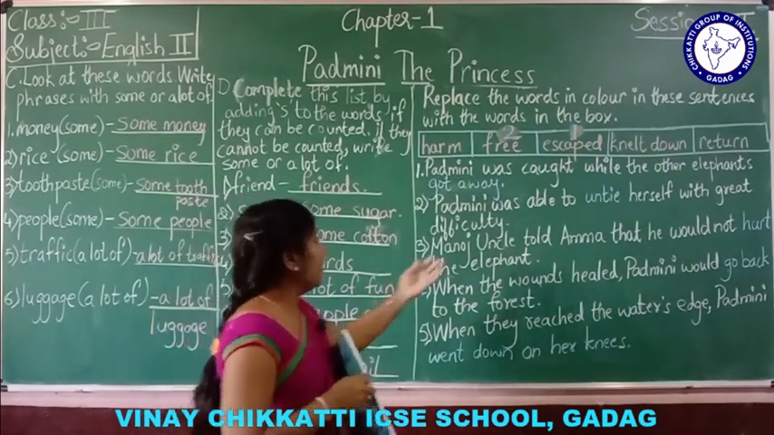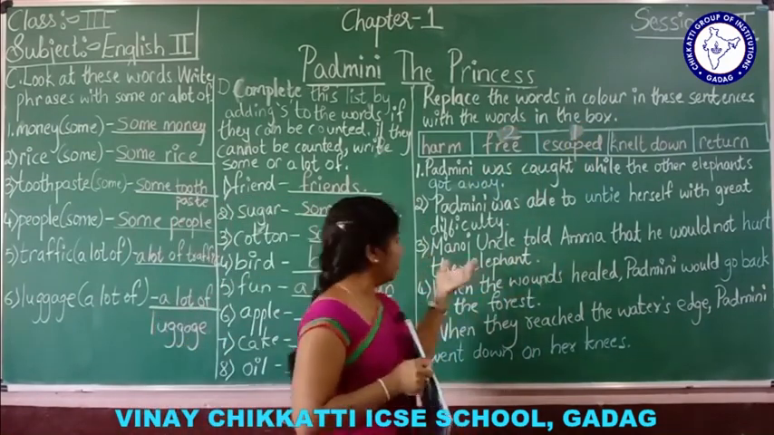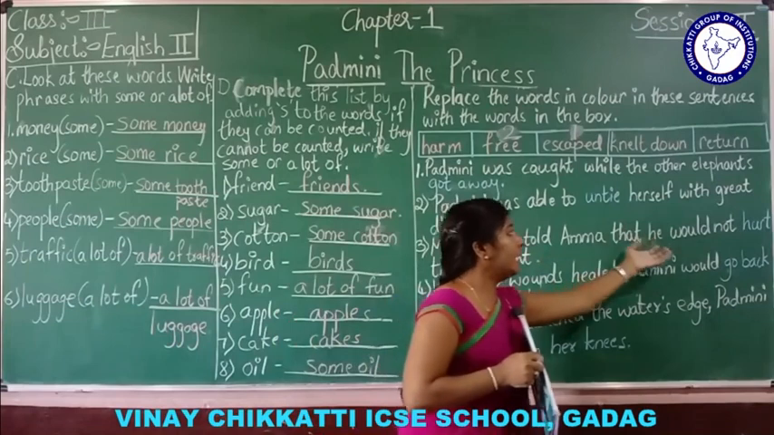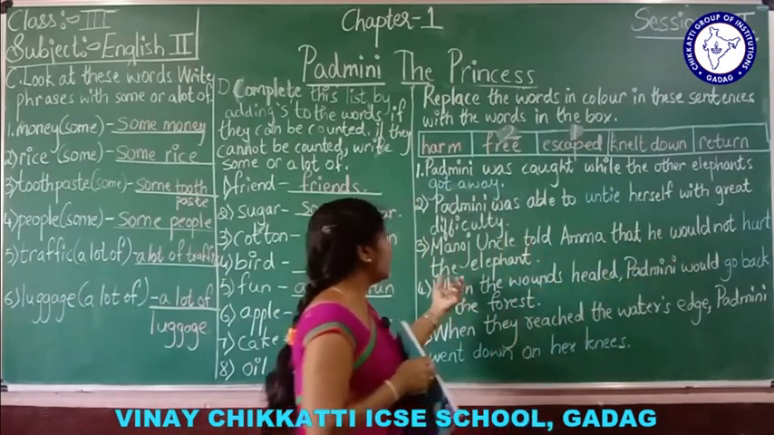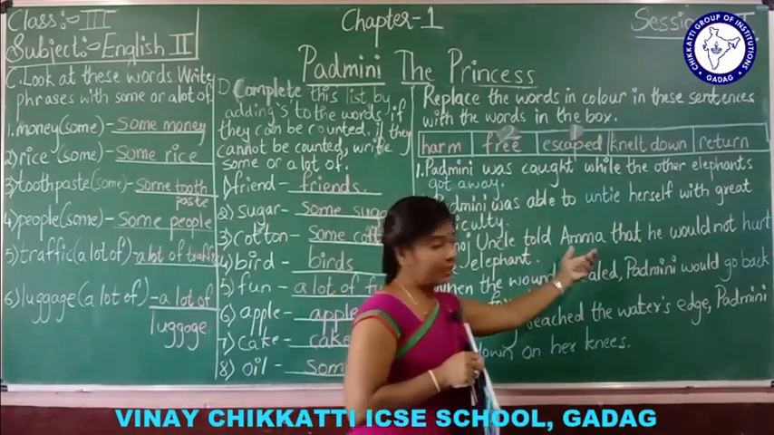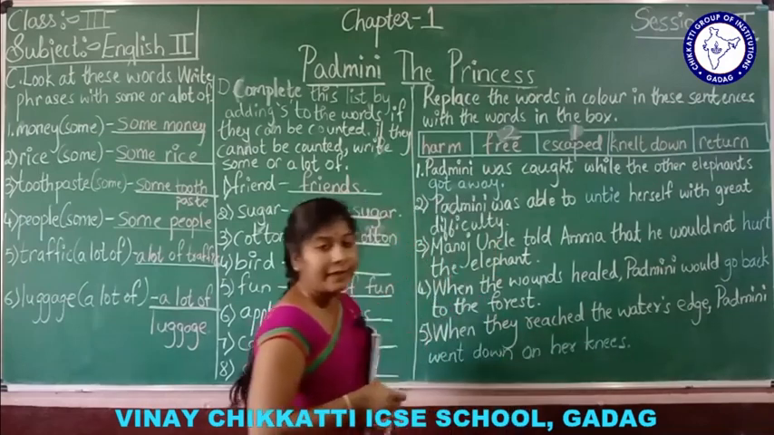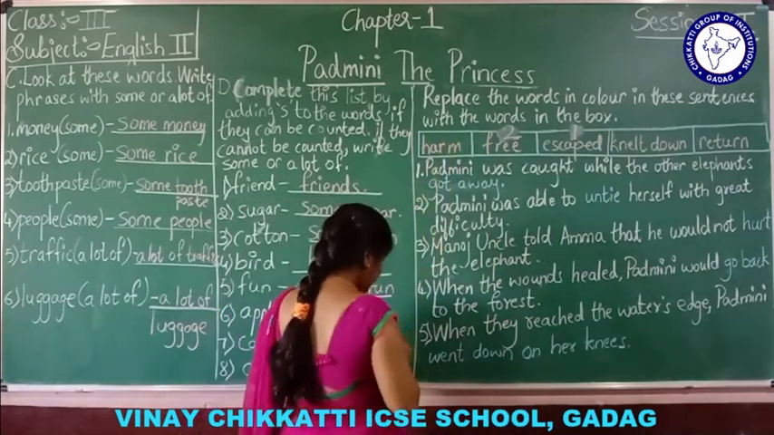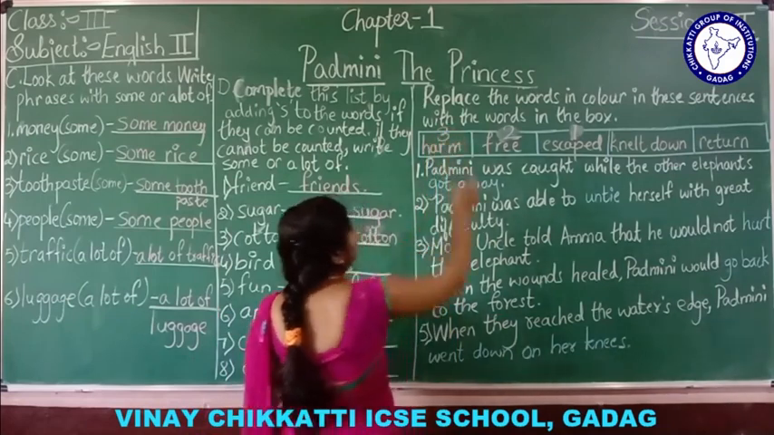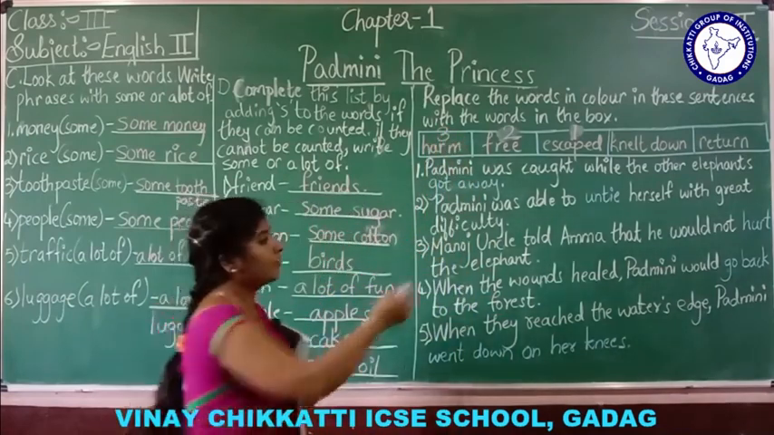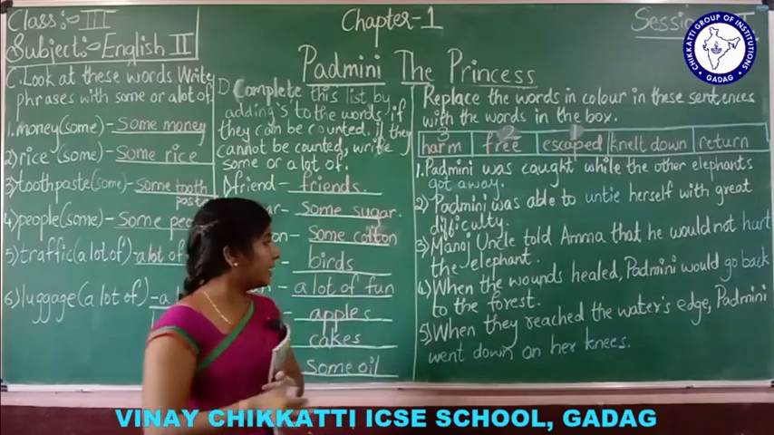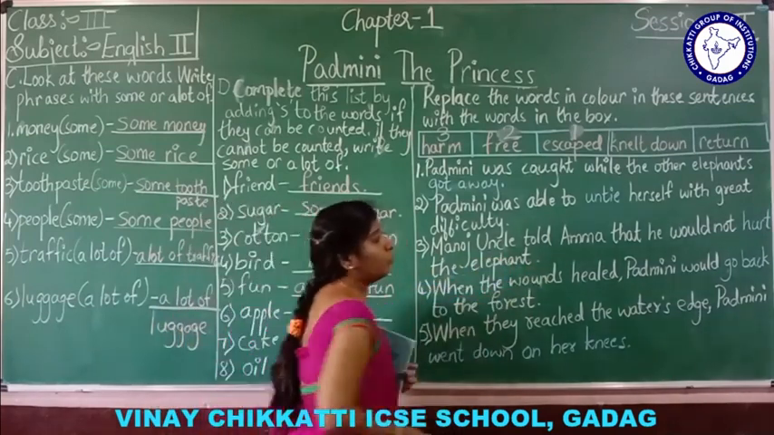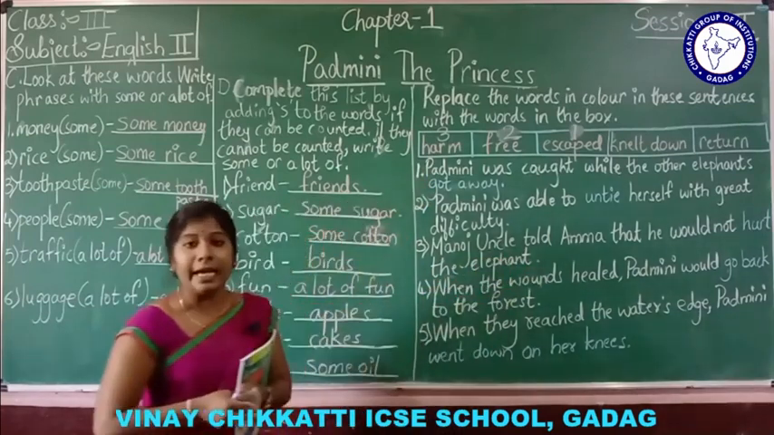Now, see, Manoj uncle told Amma that he would not hurt the elephant. Hurt means what? Harm. Okay, hurt means harm. Third one, harm. Instead of hurt, we can write harm. See, Manoj uncle told Amma that he would not harm the elephant.